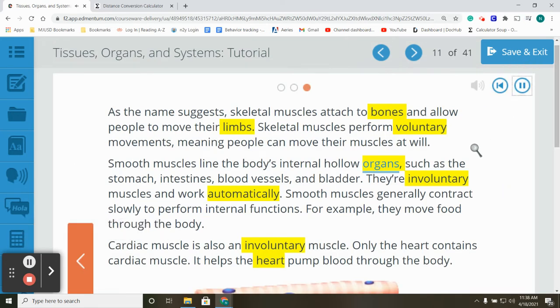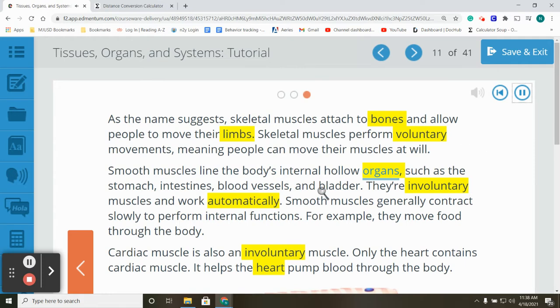Cardiac muscle is also an involuntary muscle. Only the heart contains cardiac muscle. It helps the heart pump blood through the body. As the name suggests, skeletal muscles attach to bones and allow people to move their limbs. Skeletal muscles perform voluntary movements, meaning people can move their muscles at will.